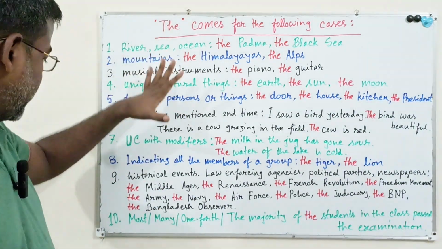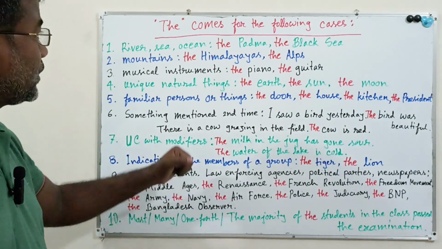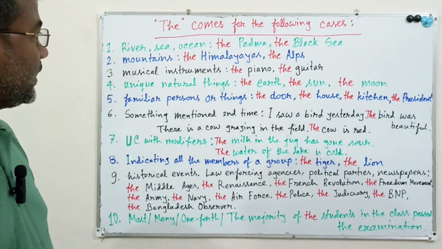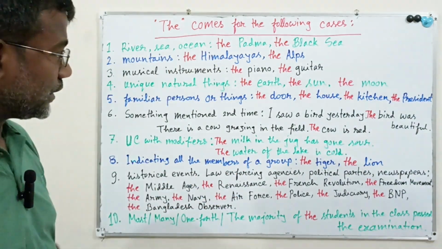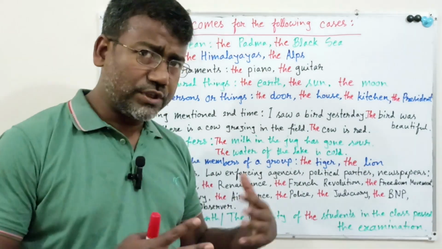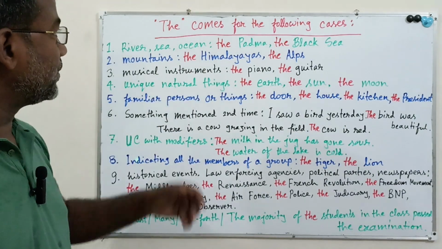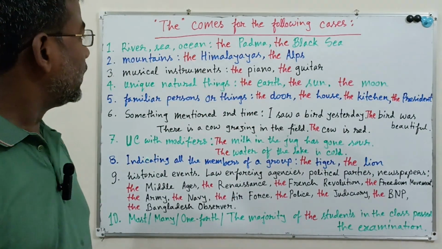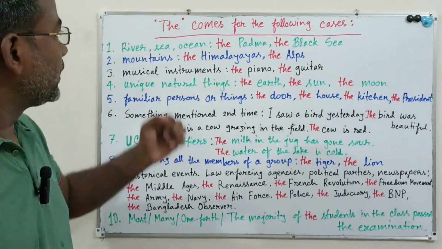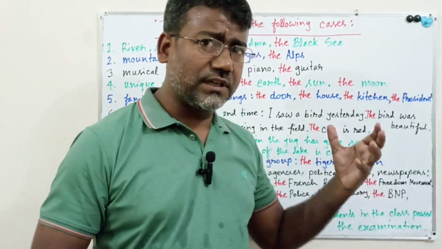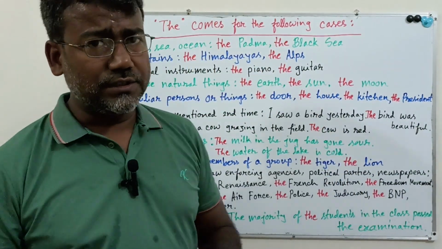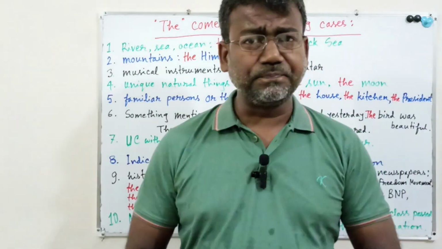So I have discussed 10 different rules of using "the", and the more you read, the more you study, the more you learn about "the", and you will be an expert user of "the". This is a very important thing in the English language. So I hope this lecture is very beneficial to you.